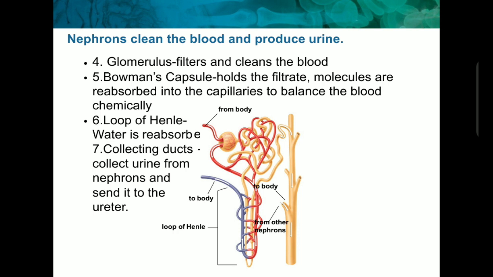hold the filtrate molecules. Here the Bowman capsule is acting as a strainer, as we use strainers in our home to filter different kinds of things, for example tea. So whatever the filtrate is remains inside the strainer, and the rest goes inside the cup or any kind of utensil we have taken.